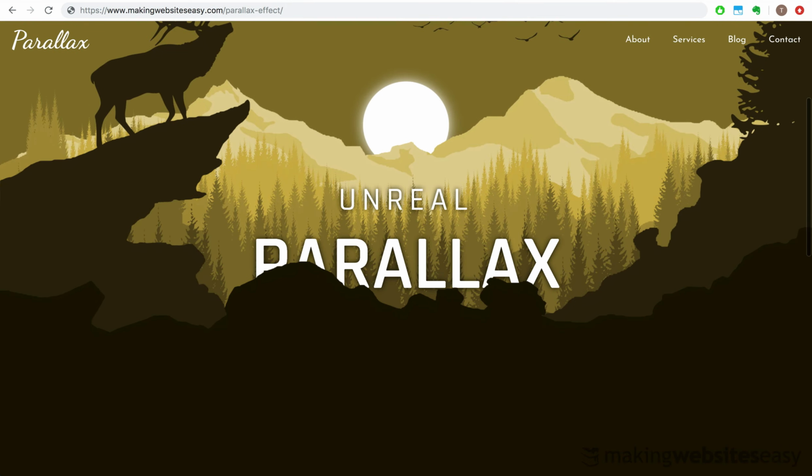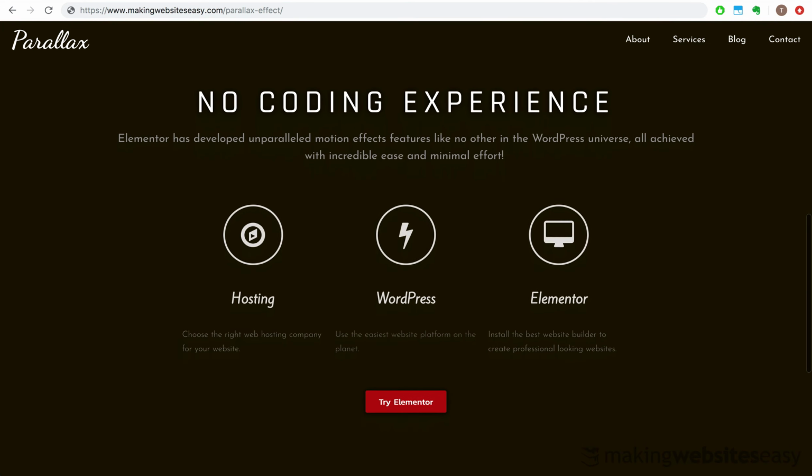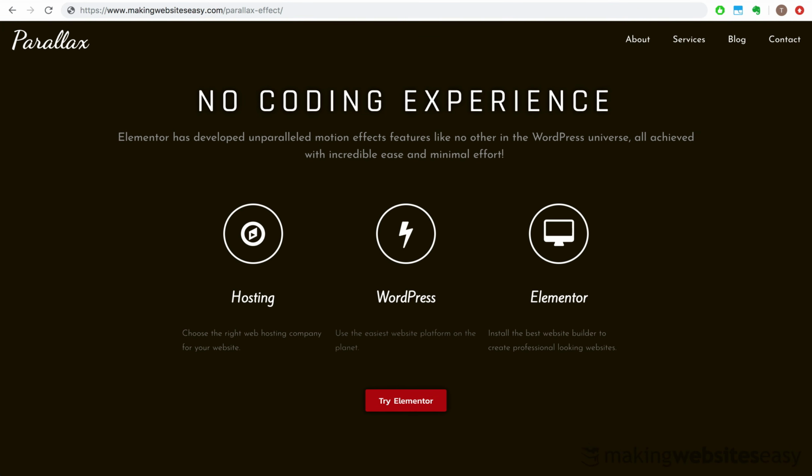Now, this requires no coding whatsoever and is ideal for people who have little or no previous website experience at all, but who still want the ability to be able to create stunning websites.